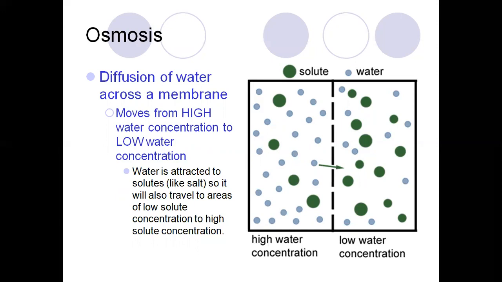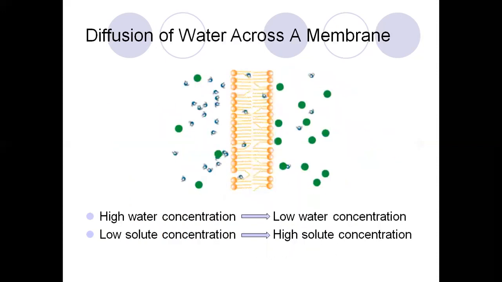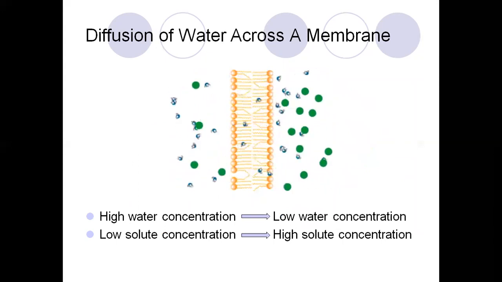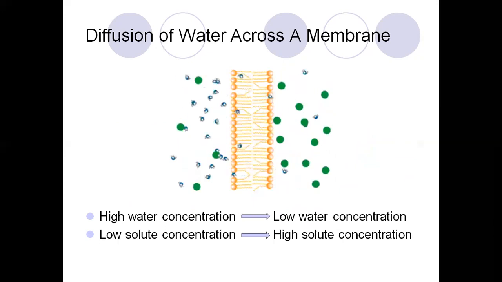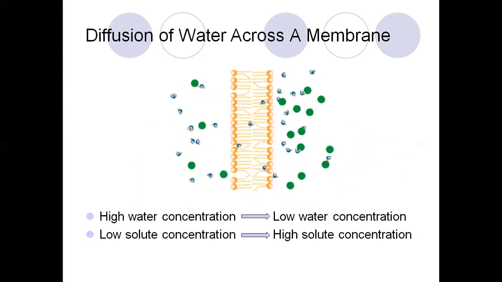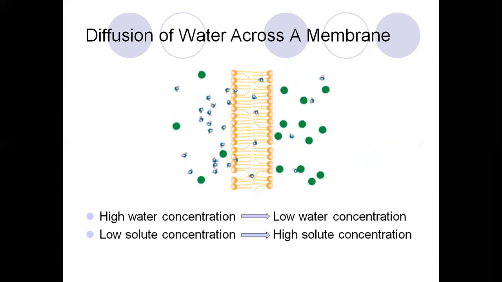In this figure, there is a high water concentration on the left side and a low water concentration on the right side. These water molecules move towards the higher solute concentration, or equilibrium.